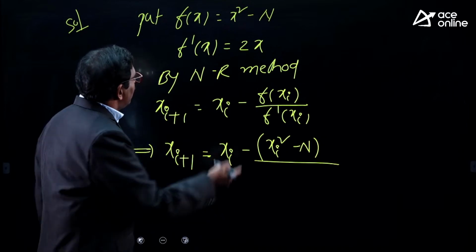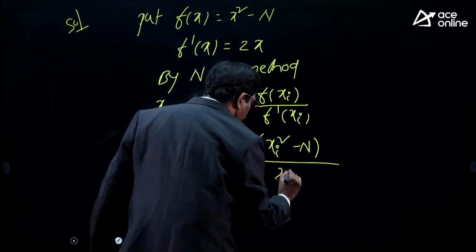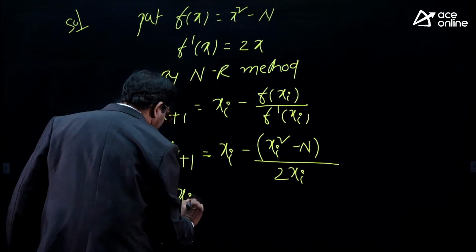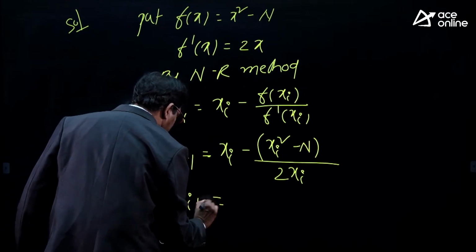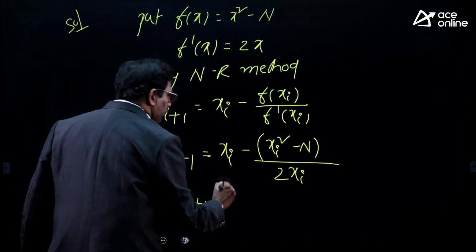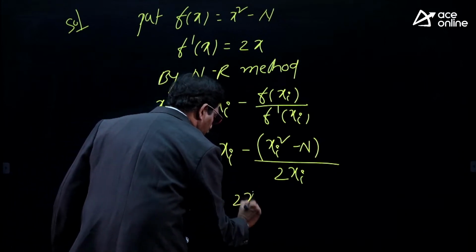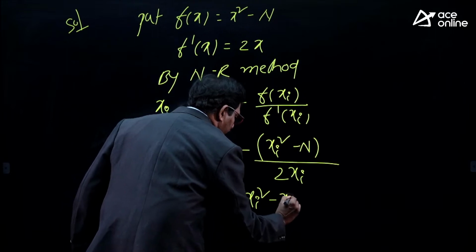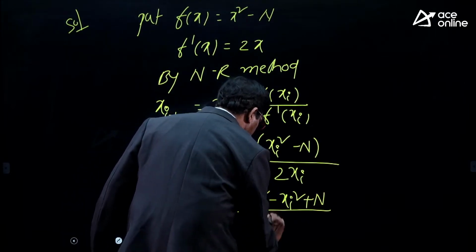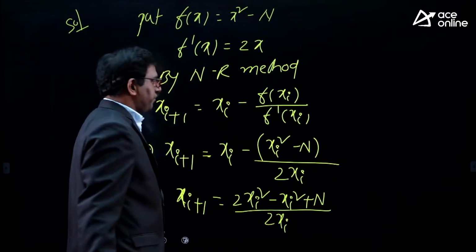In place of x, substitute xi, 2xi. That implies xi plus 1 is equal to 2xi square minus xi square plus n by 2xi.